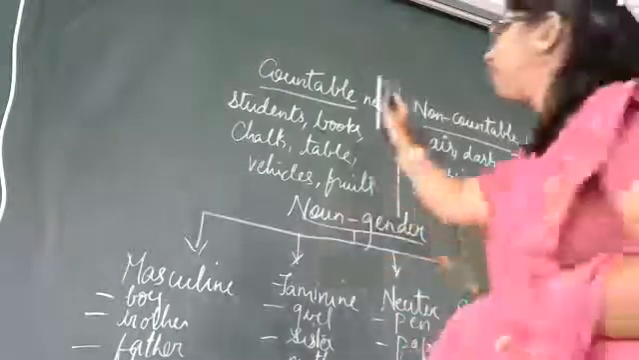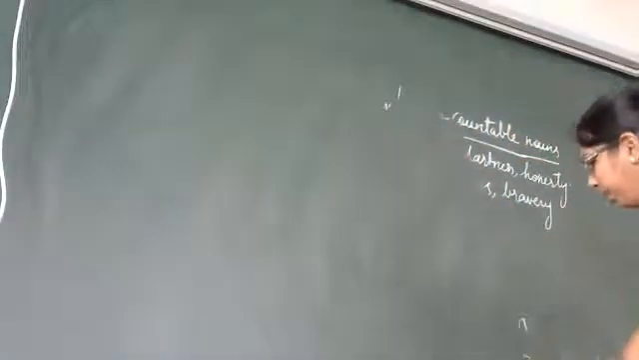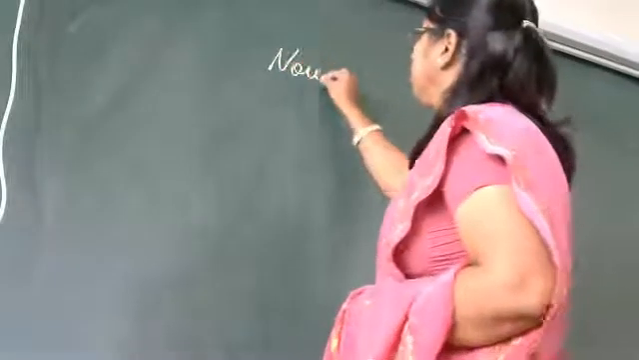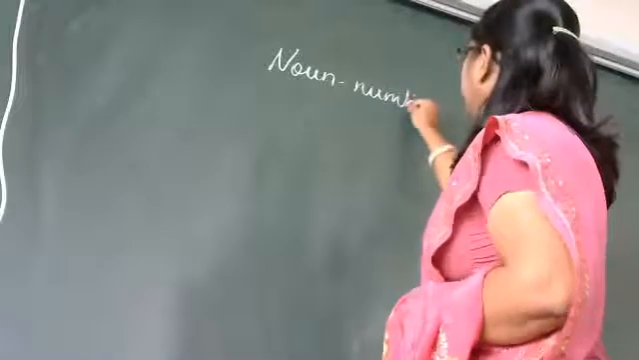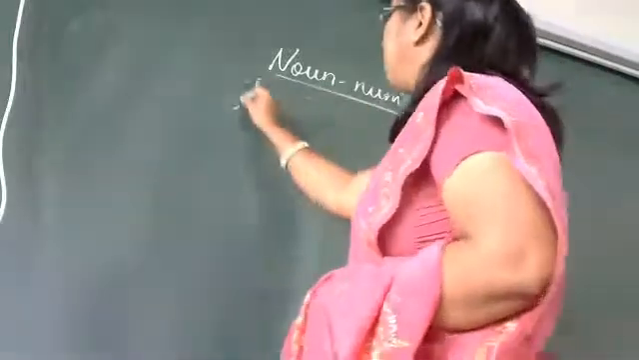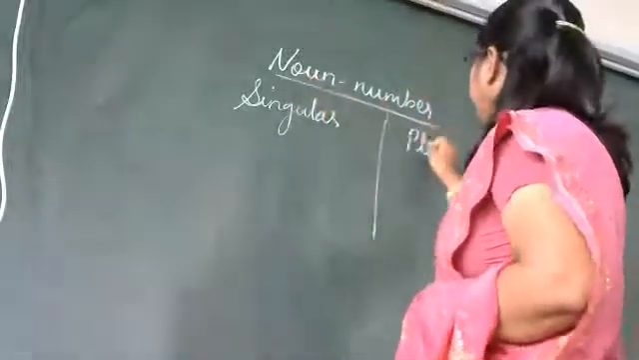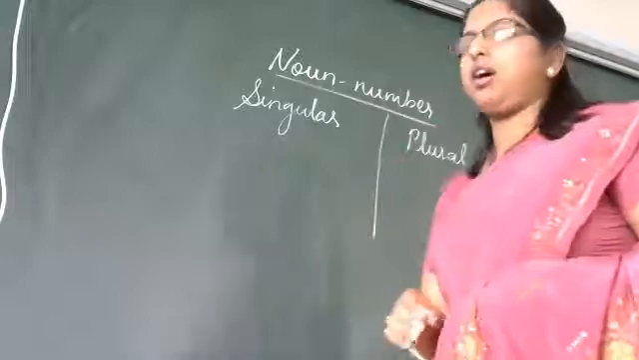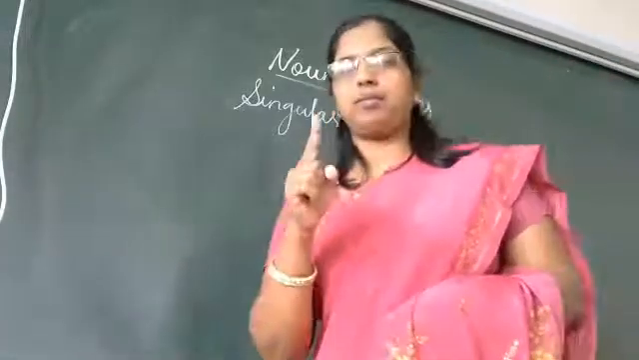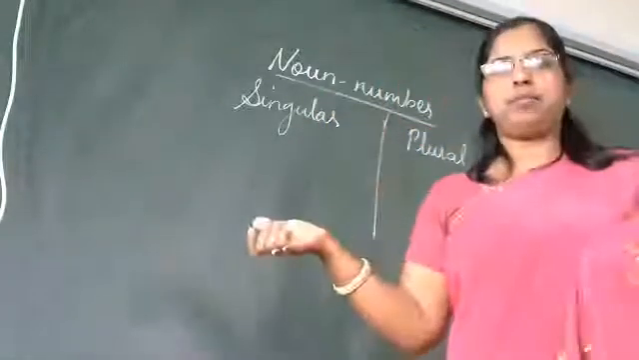The last part of this, we will go to noun number. What is the meaning of noun number? Singular and plural. Understood? Noun number is what? Singular number and plural. What is the meaning of singular? Single person, one. Plural, many.